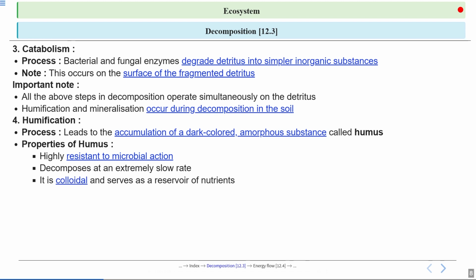Now, finally, humus is colloidal, which means it can hold on to water and nutrients very effectively. This property makes humus a crucial nutrient reservoir for the plants. To sum up, humus is essential for healthy soil because it stores nutrients, holds water, and supports plant growth.